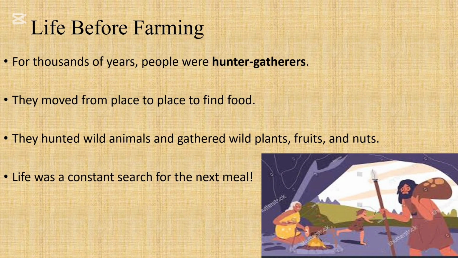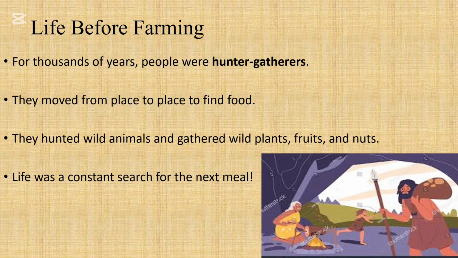Now, for thousands of years, all of our ancestors, the persons who were before us, in order to eat, they would have had to go out into the various areas, and they'd had to either hunt or gather.